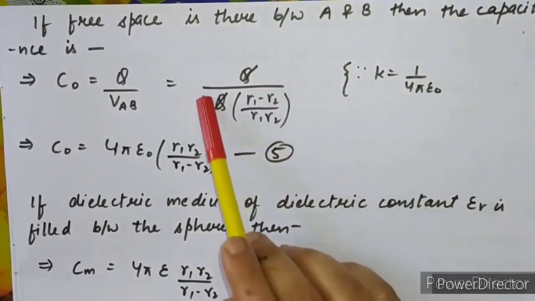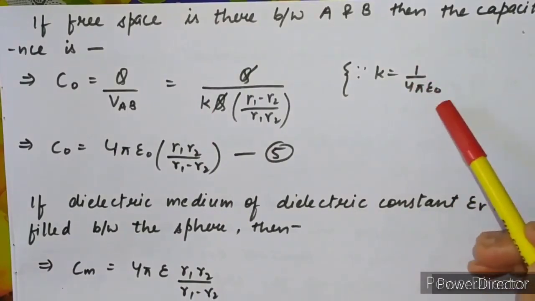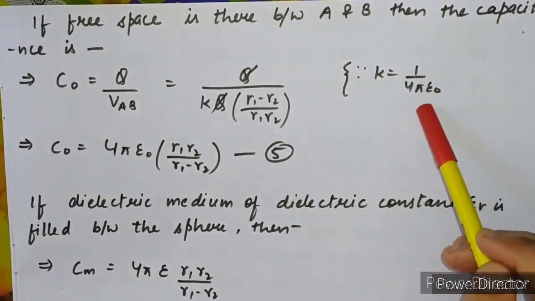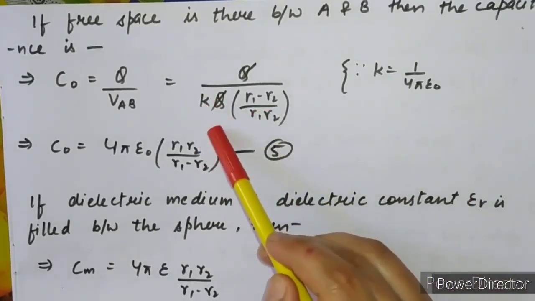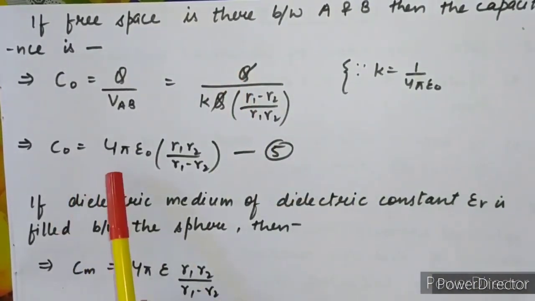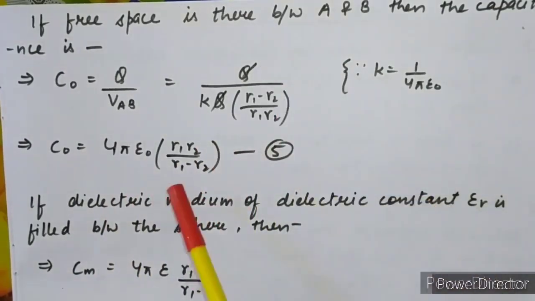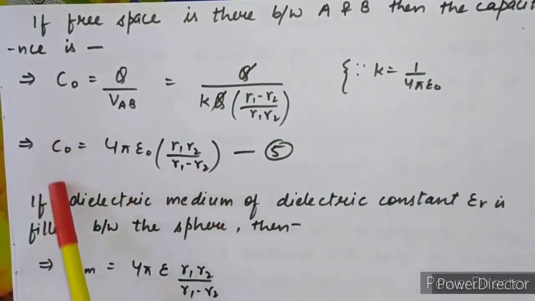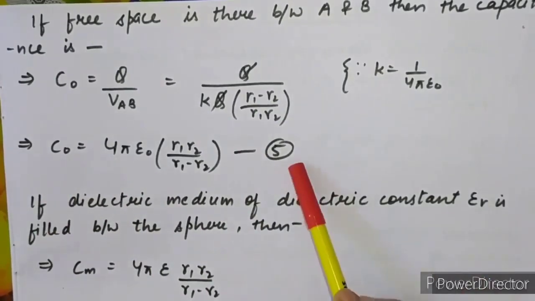As we know from the first chapter, K is the electrostatic constant and its value is 1 upon 4 pi epsilon naught. Now we put this value of K in this equation. So 1 upon 4 pi epsilon naught goes in the upper portion. So C naught equals 4 pi epsilon naught R1 R2 upon (R1 minus R2). This is the value of the capacitance when free space, vacuum or air, is present between A and B. This is equation number 5.